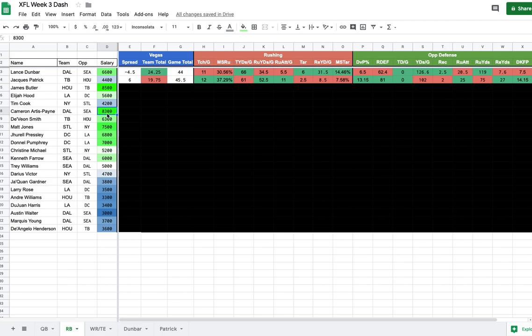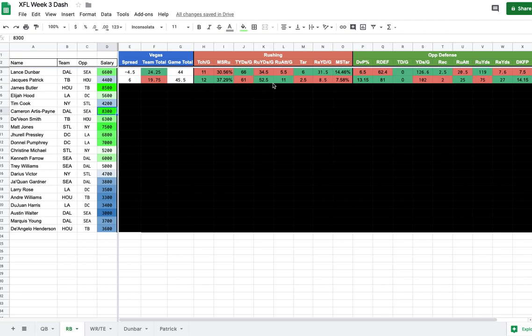It's not that big of a discrepancy where I would prefer Cameron Artis-Payne, especially if we go recency bias, where his ownership is probably going to be up there. I'd rather go Lance Dunbar and hope he gets into the end zone once or twice like Cameron Artis-Payne did, because he's having the production outside of that to give you an elevated floor. But if he does get in that end zone once or twice, then he's just going to absolutely smash for you. So he's going to be a guy that I'm going to have a good amount of interest in.